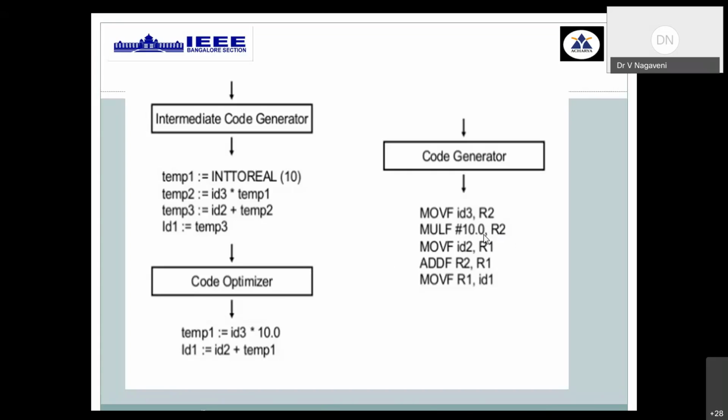Multiplication is done directly with the constant 10.0 and the register component present in R2. Then, for addition, we need to load one of the registers saved in R1. Then you can perform the addition of the contents of R2 and the contents of R1. Finally, the RHS result will be available in R1, which is moved back to ID1, the LHS variable. So this is how we are generating the assembly level language code as the target code.